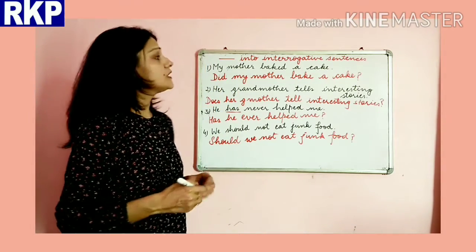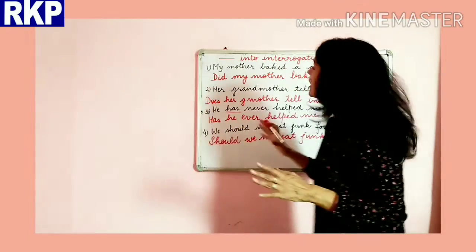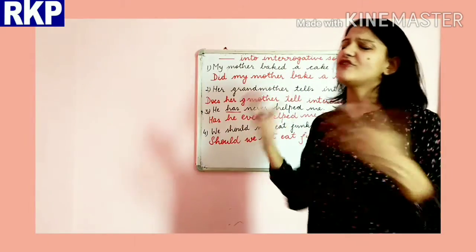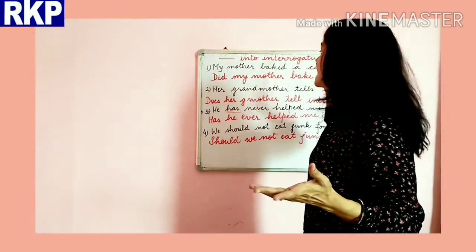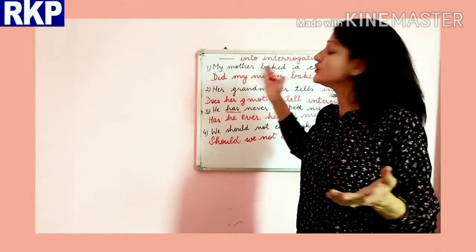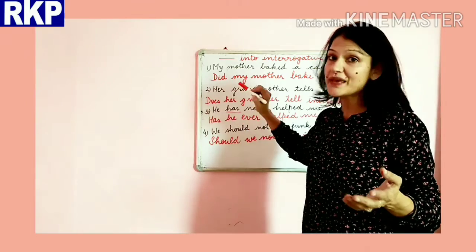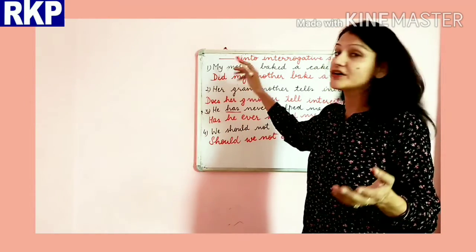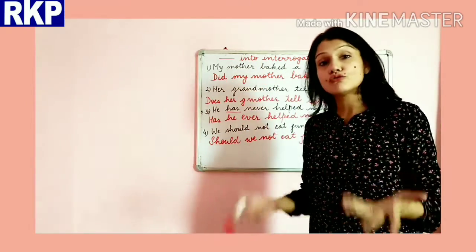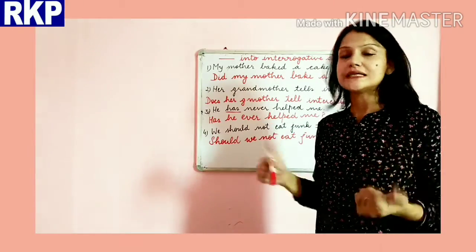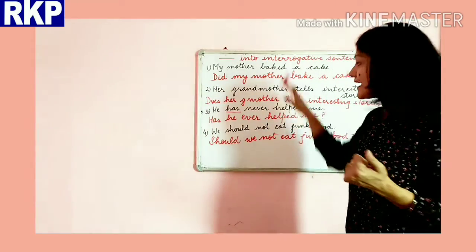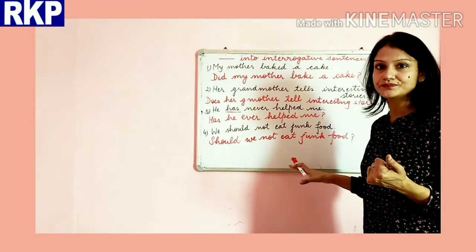So I hope you have understood how to change different sentences into interrogative, and here you need to take care of the verbs, helping verbs, basically whether you have to use did or do or does. Okay, so these are the important things here. So I hope it's clear to you now.